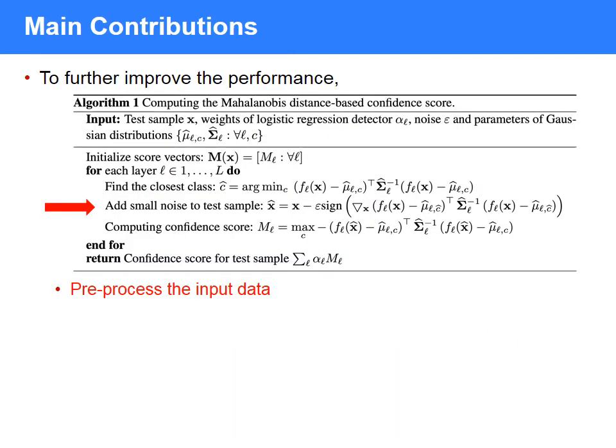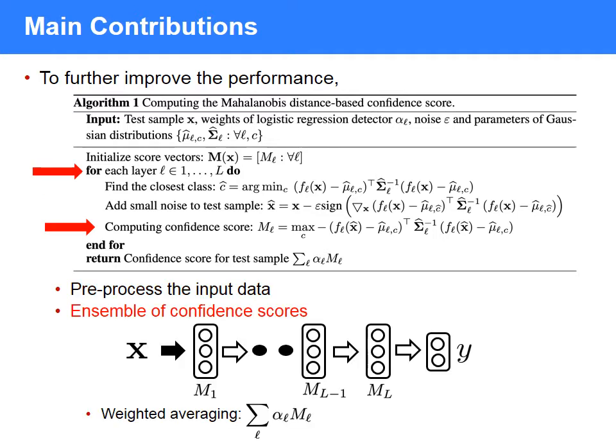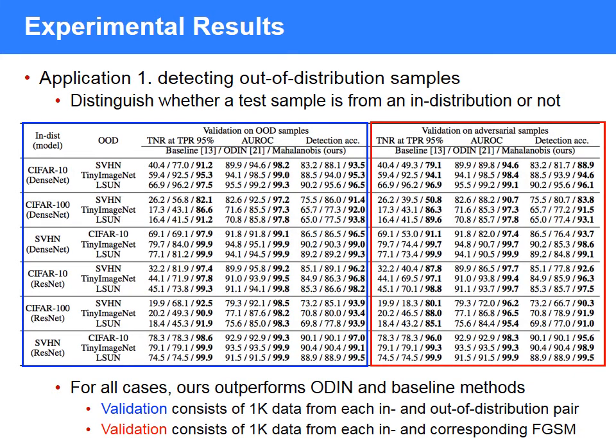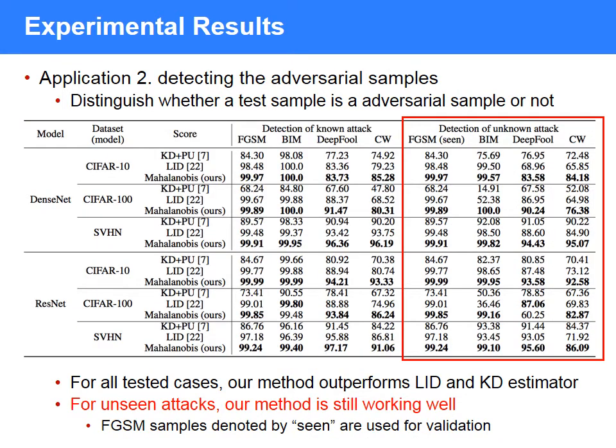To further improve the performance, we consider adding a small perturbation to the input data and an ensemble of confidence scores by extracting the hidden features from multiple layers of deep neural networks. We show that such a new confidence score is very useful for detecting out-of-distribution samples. As shown in this table, our method outperforms all prior methods. Also, for the problem of detecting adversarial samples, our method outperforms all prior methods as shown in this table.